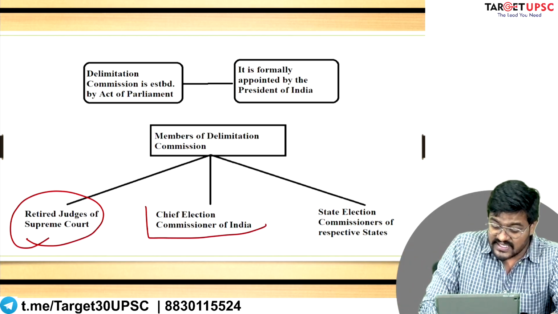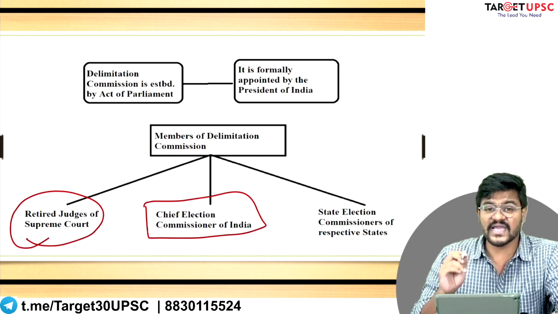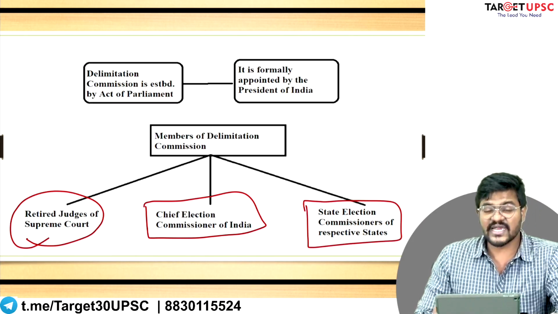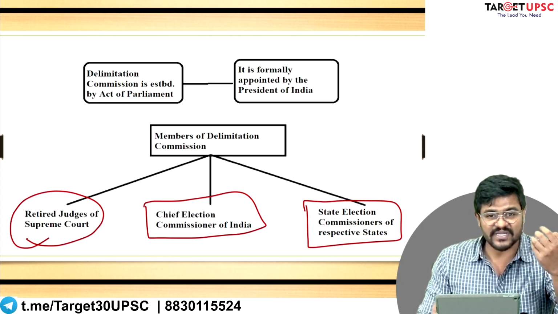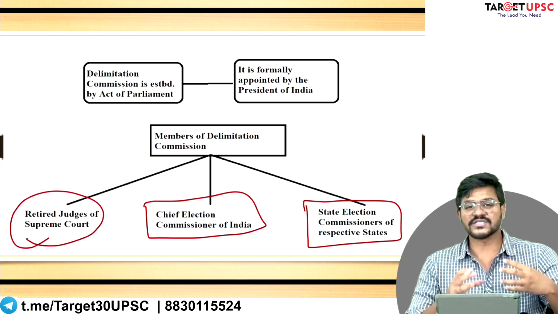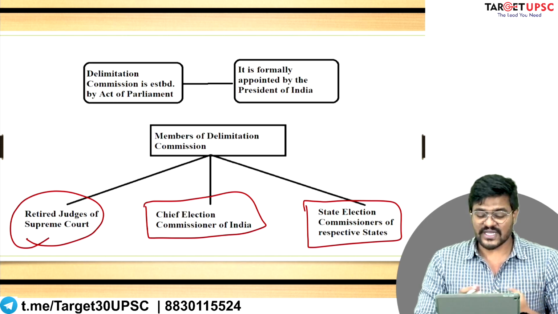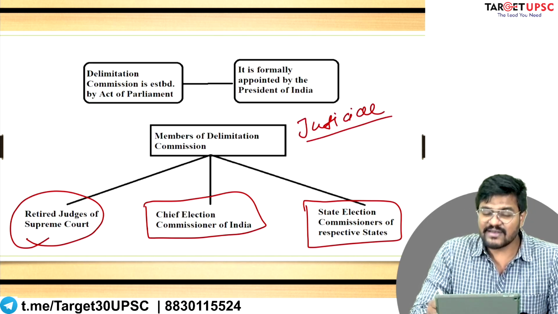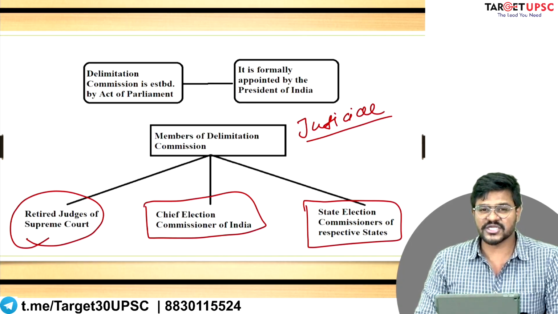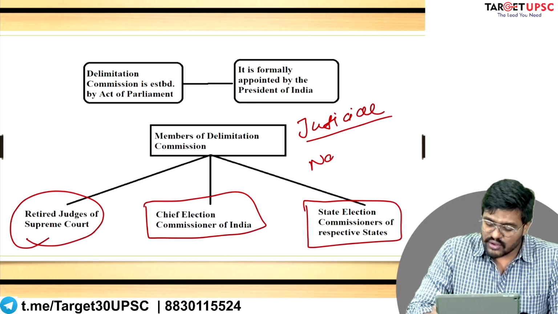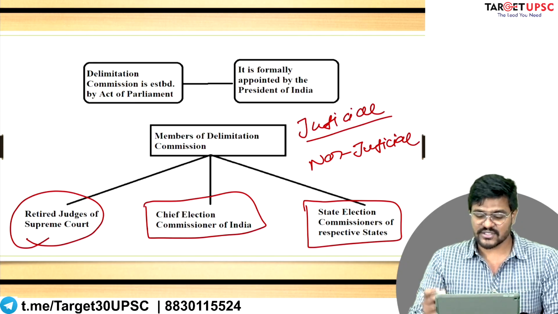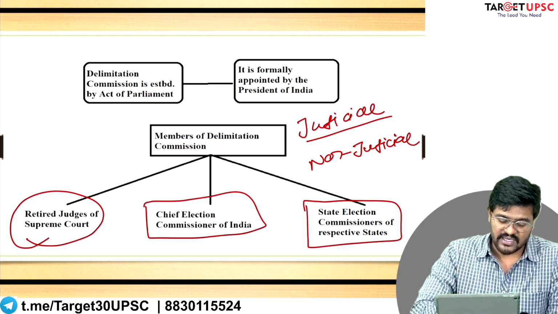The second member is the Chief Election Commissioner of India, and the third member is the State Election Commissioner of the respective states. Firstly, you can say that there are judicial members of the Delimitation Commission, and then there are non-judicial members. Who is the judicial member?